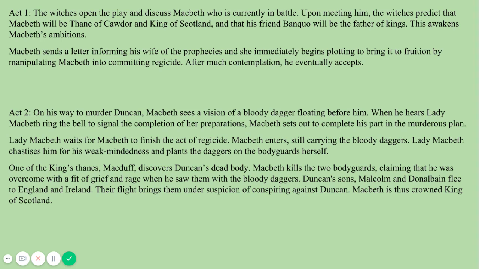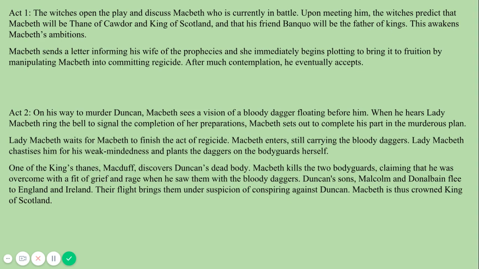Within Act 2, on his way to murder Duncan, Macbeth sees a vision of a bloody dagger floating before him. When he hears Lady Macbeth ring the bell to signal the completion of her preparations, Macbeth sets out to complete his part in the murderous plan. Lady Macbeth waits for Macbeth to finish the act of regicide. Macbeth enters, still carrying the bloody daggers. Lady Macbeth chastises him for his weak-mindedness and plants the daggers on the bodyguards herself.